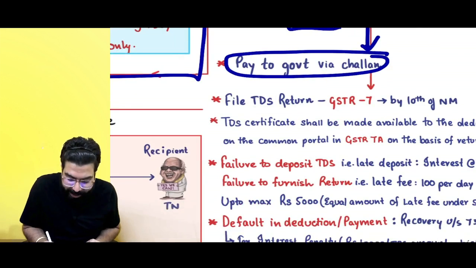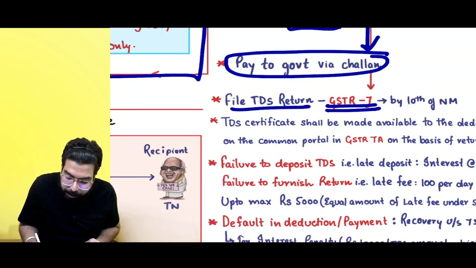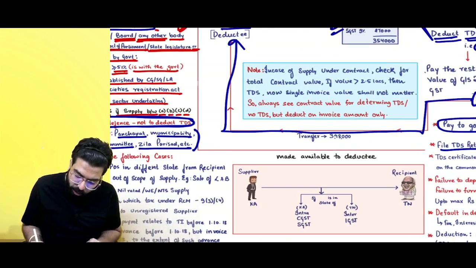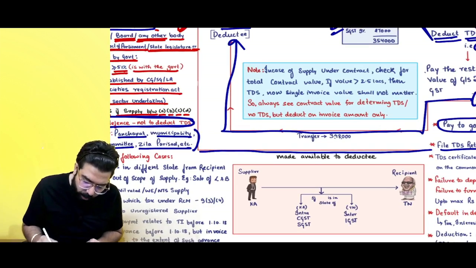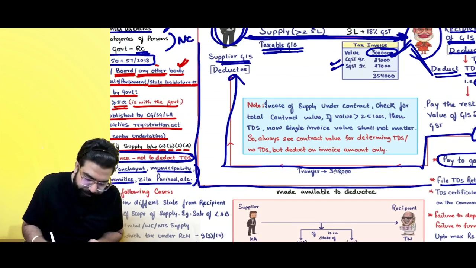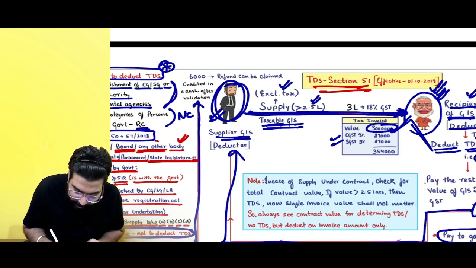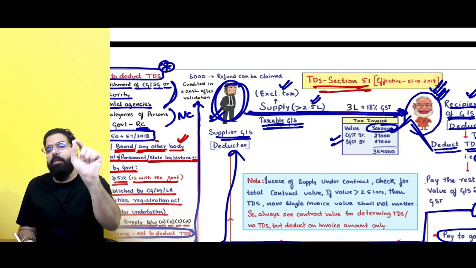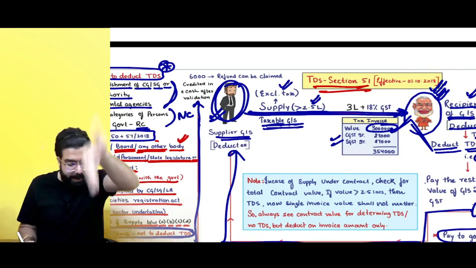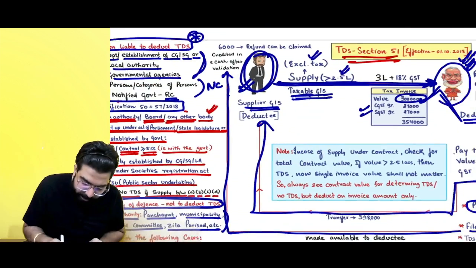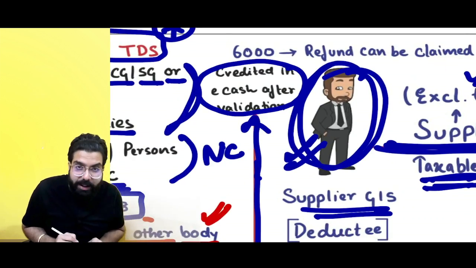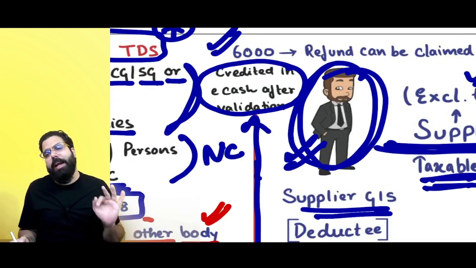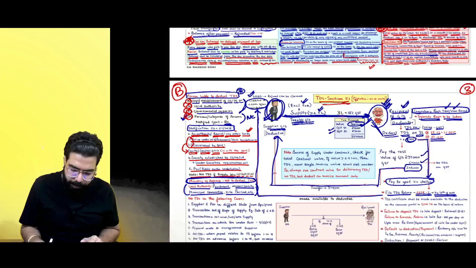He will file one return, GSTR 7, by the 10th of the next month. And now, once you file your return, the government will show this 6,000 to this supplier in his online ledger. Online it will be showing and he will be able to validate, okay, 6,000 rupees is correct, and the amount will be credited to his e-cash ledger after he validates it. Now that 6,000 rupees he can claim as a refund also. Done, sir. Point is clear.